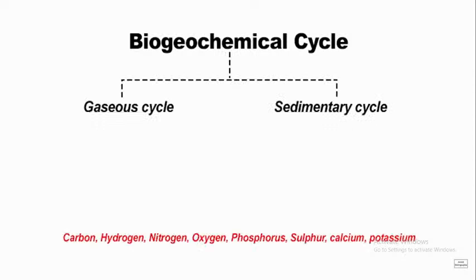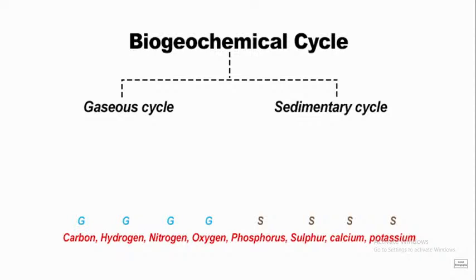Let us see these biogeochemical cycles when we talk about the gaseous cycle and the sedimentary cycle. Gaseous indicates elements that can be seen in a gaseous state, like carbon, oxygen, hydrogen, nitrogen, that are present in the atmosphere in their gaseous form too. But when I'm talking about calcium, potassium, sulfur, and phosphorus, they cannot be found in a gaseous cycle. So these are placed in the sedimentary cycle, mostly found in rock, in the soil, and so on.